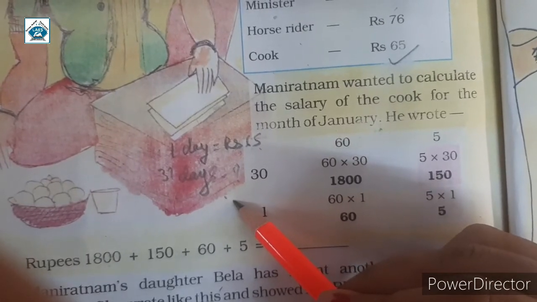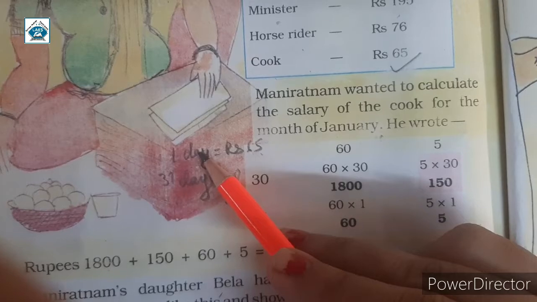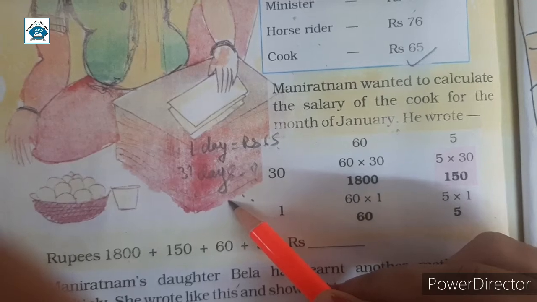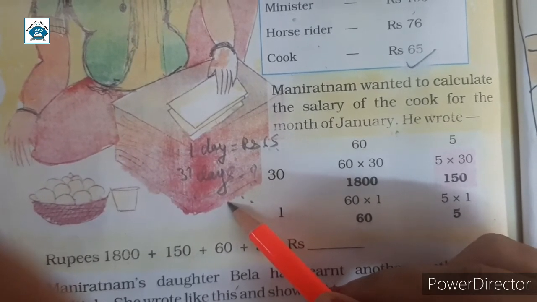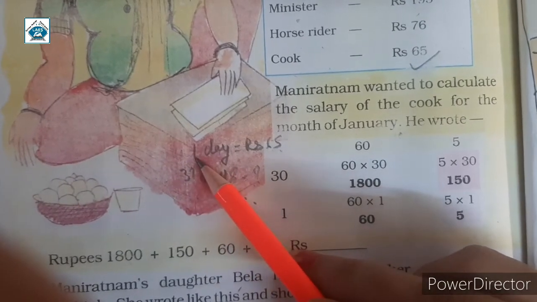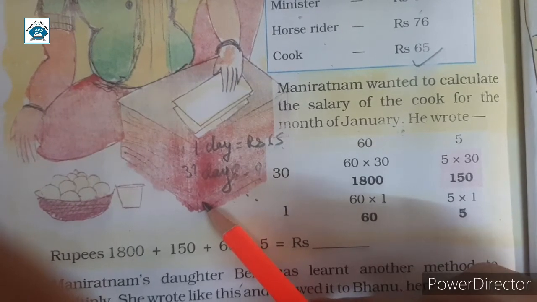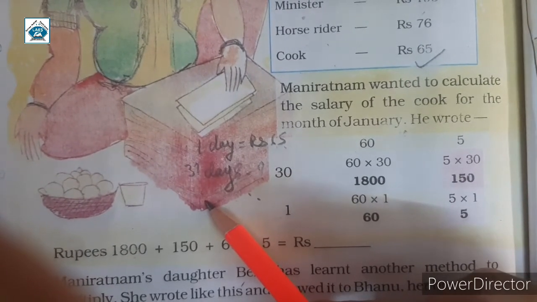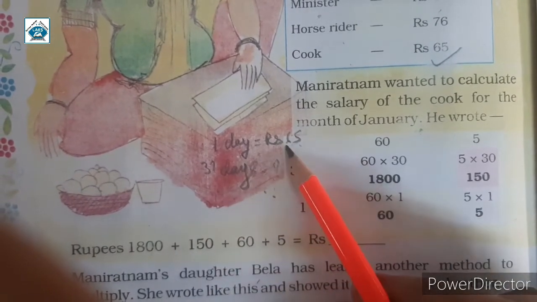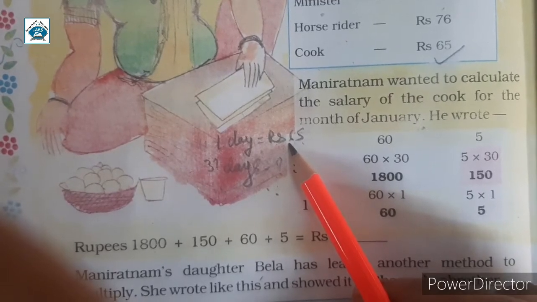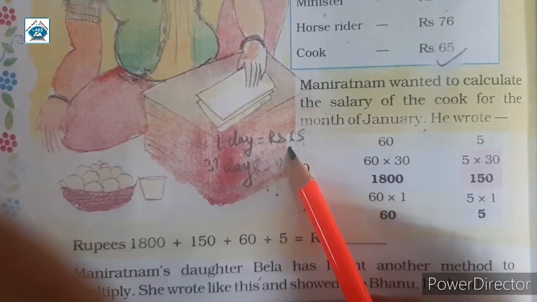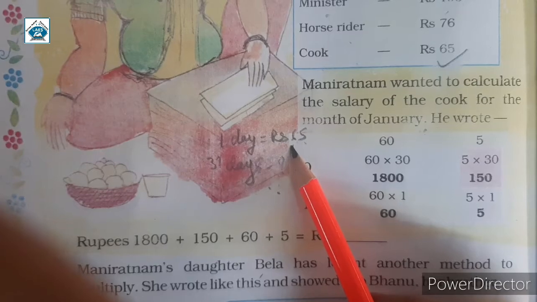Here you can compare the days, one day and 31 days. Here we are finding the value from minimum to maximum. Here one day and here 31 days. One is the minimum number and 31 is the maximum. So in this condition, just multiply the numbers. Now here we multiply 31 by 65. The cashier is multiplying 65 by 31 in a different way. So let's have a look.